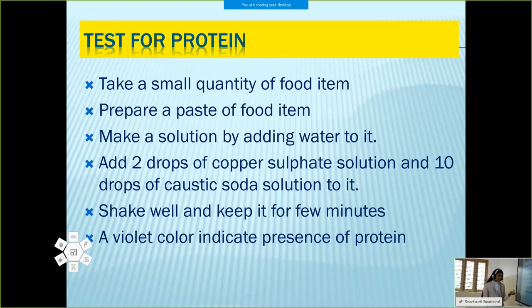Then what can we see? A violet color indicates the presence of protein. If the food item contains protein, it turns to violet color. That violet color indicates the presence of protein in the food. Okay.